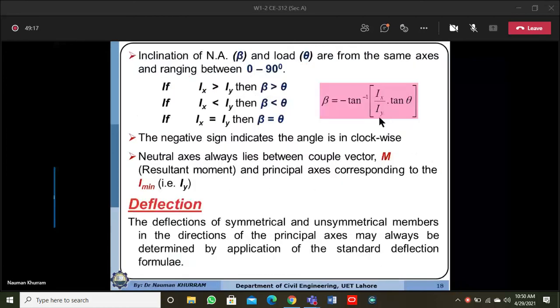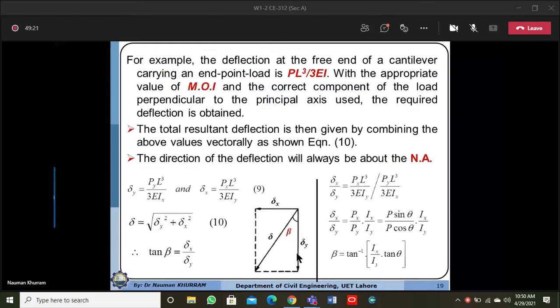This means that the inclination of neutral axis can also be determined with the help of deflection. Actually, this is not the inclination of neutral axis itself; it will be the same angle as the inclination of neutral axis. Actually, the resultant deflection always produces about the perpendicular to the principal axis.